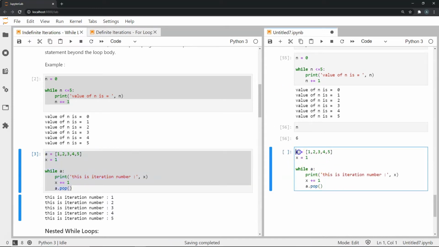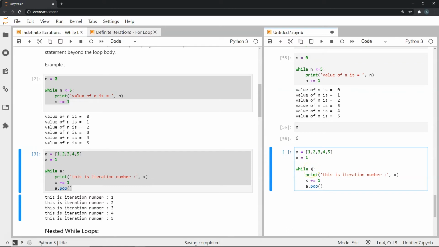Alright, so I created this list A, which contains 5 objects, 1, 2, 3, 4, and 5, all integer objects. And I have another variable x where I store the integer 1. Now this while statement might look confusing. It says while A.